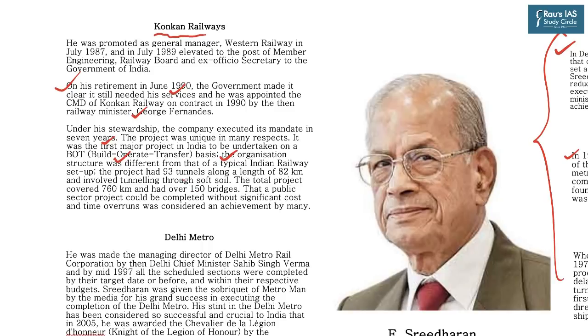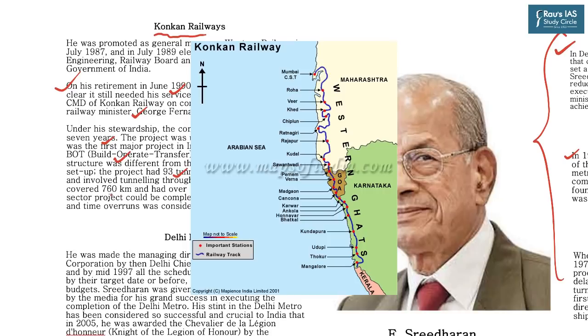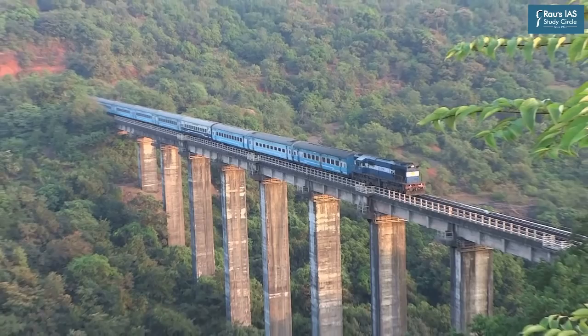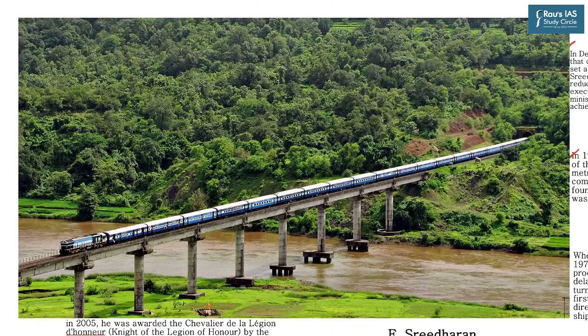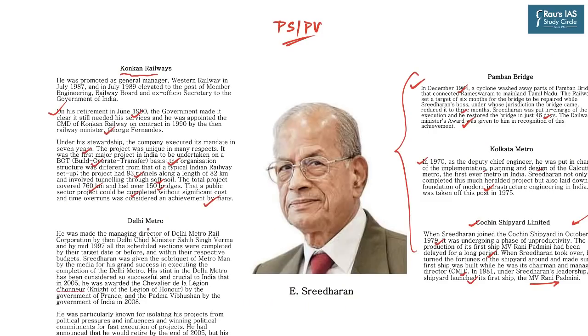And the task was gargantuan because it had 93 tunnels along the length of 82 kilometers and involved tunneling through soft soil. The total project covered 760 kilometers and had over 150 bridges. And that a public sector project could be completed without significant cost and time overruns was considered an achievement by many.